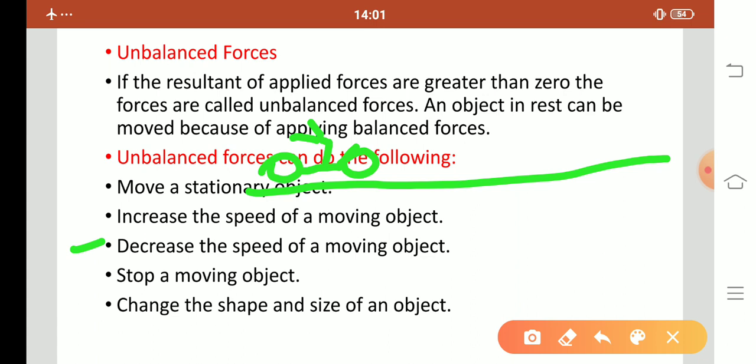We increase the frictional force, or we apply a force in the direction opposite to the motion. This side is the direction of motion and this is the direction of force, and we apply more force, then we can change the speed of the bike, and the speed of the moving object will be decreased.